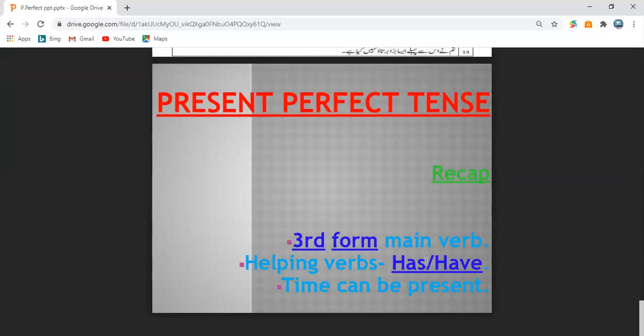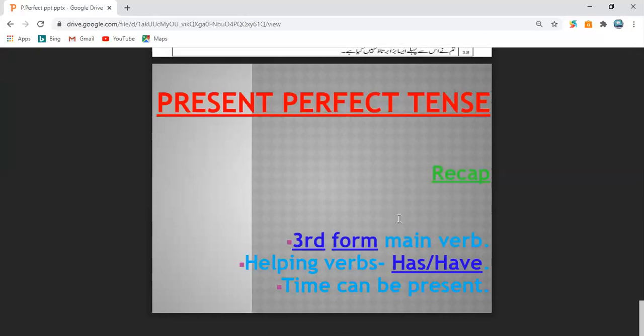Okay, students? And see the last point, time can be present in this type. Just like present indefinite type, time can be present in this type also. And in the second type, present continuous tense, there was no time. You can never find time in continuous forms.